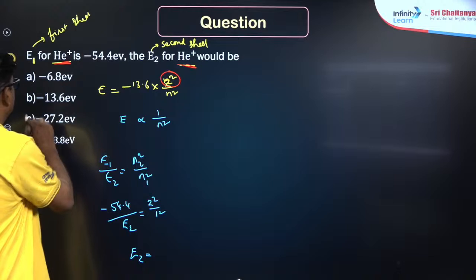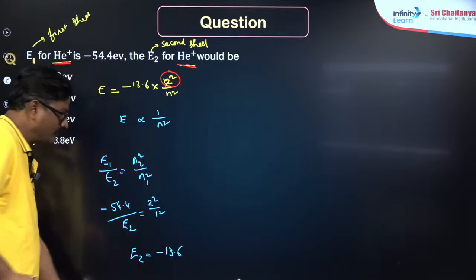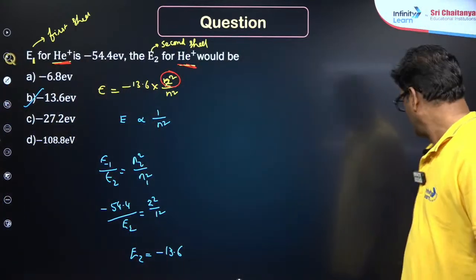Right, it is going to be 13.6, option B.